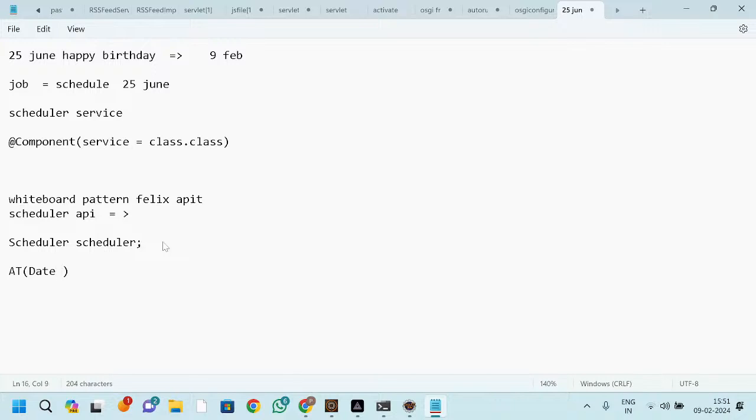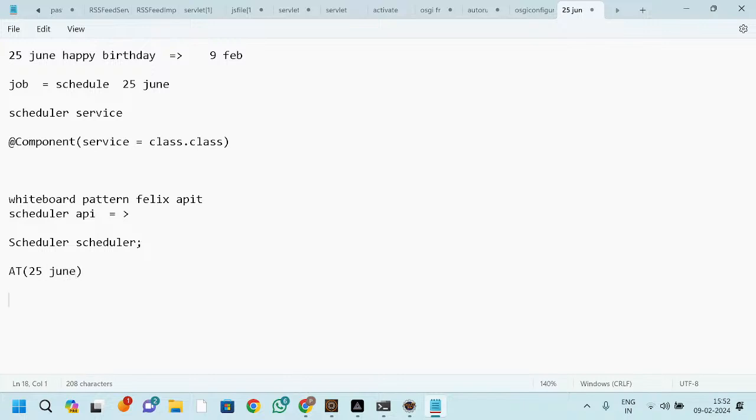Basically, this is the requirement: you want to say happy birthday to someone. So you can simply use this at method. At the specified date it will schedule your job. This is the job and you want to schedule it at a specified date, then you can simply use at. Here you need to mention the date. So here I'm mentioning 9 February, sorry, 25 June.